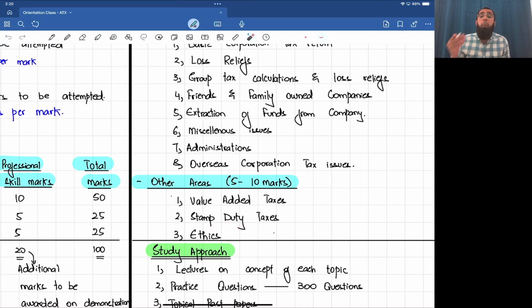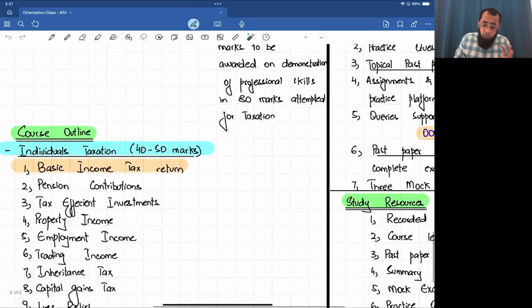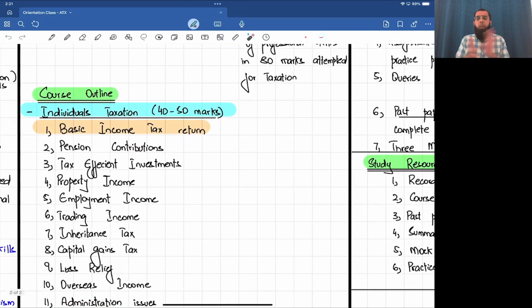Stamp duty taxes apply when we purchase land and buildings or when we purchase shares. Okay, that is also a separate type of tax. And then there are ethical issues. Sometimes a client asks you to do something illegal, or when we are accepting a new client, their ethics, moral values, those moral issues. So they can also come in the exam. So this is your course outline, an outstanding course, which gives you all the required knowledge to become a tax expert.